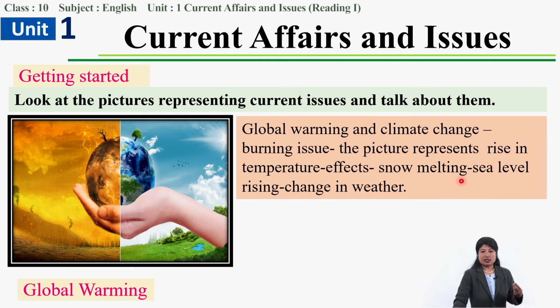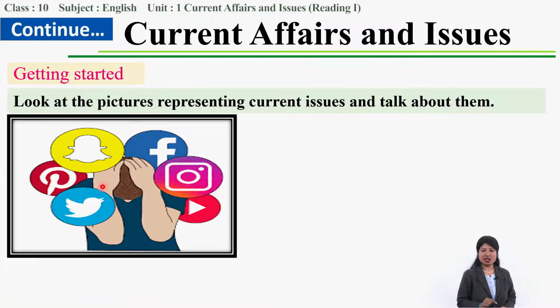When there is talk about climate change and global warming, as you know, there are some effects due to global warming. The snow is melting, and because of that sea level is rising, and there is a change in weather. That's why this other part doesn't seem natural. Okay, this is about this second picture. Now we are moving to the third one.